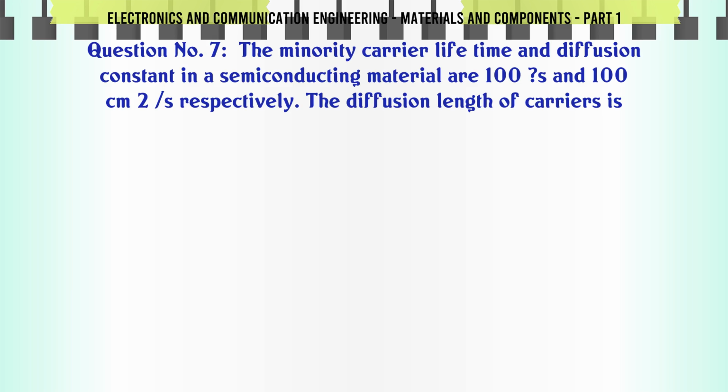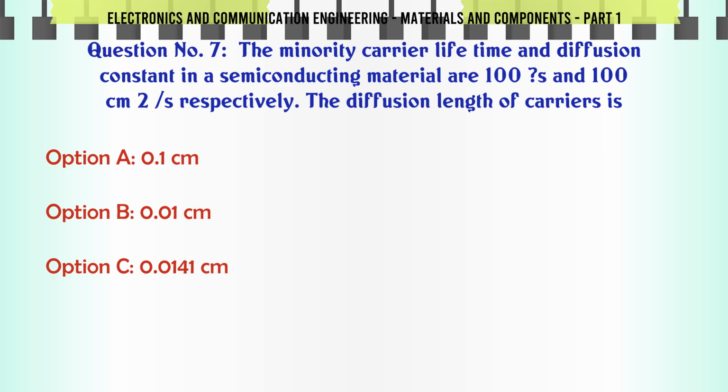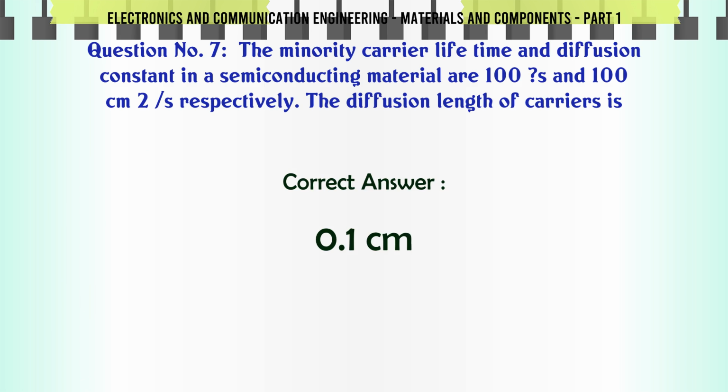The minority carrier lifetime and diffusion constant in a semiconducting material are 100 microseconds and 100 cm²/s respectively. The diffusion length of carriers is A. 0.1 cm, B. 0.01 cm, C. 0.0141 cm, D. 1 cm. The correct answer is 0.1 centimeters.